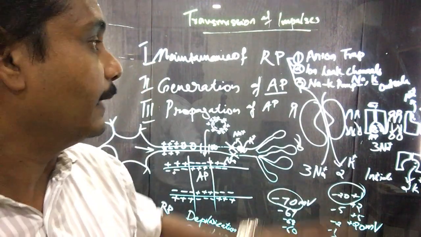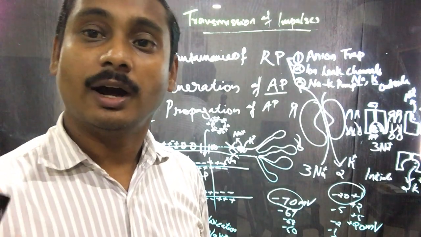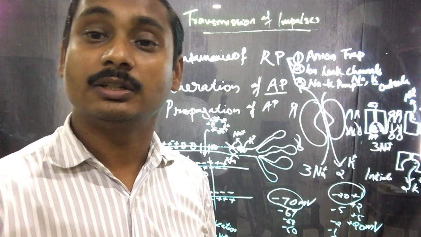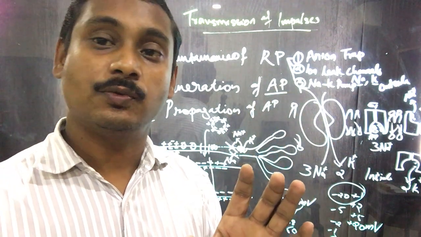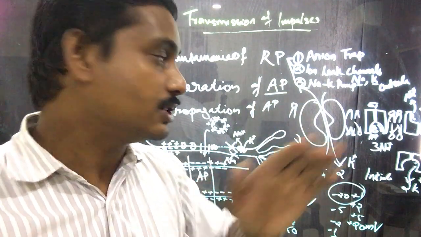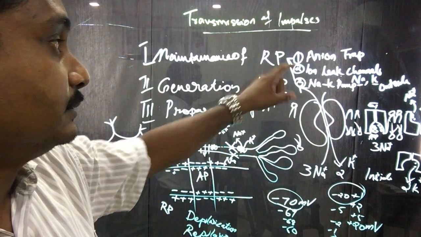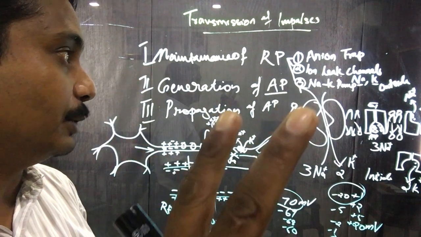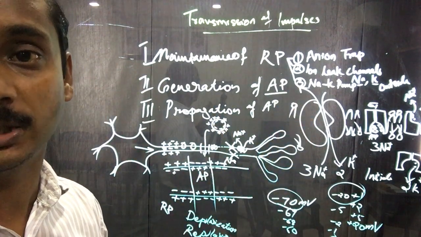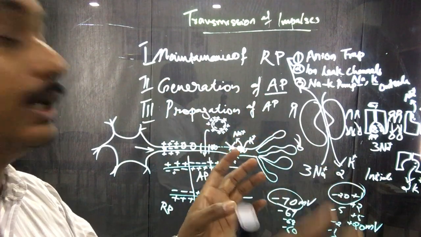This is maintained by 3 processes. One is anion trap, in which all the negatively charged large sized molecules are trapped inside. Since they are negatively charged, they contribute to the negativity inside. Then ion leak channels. There are 2 types, sodium channels and potassium channels, or sodium gates and potassium gates. These are the gates through which molecules can move in or out.